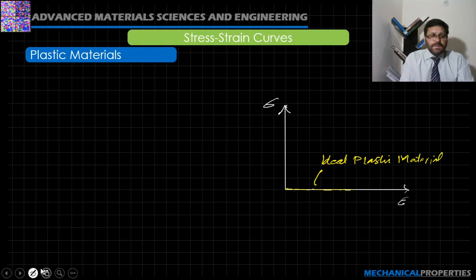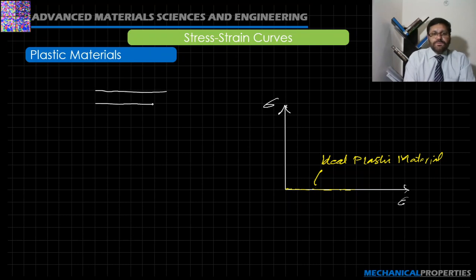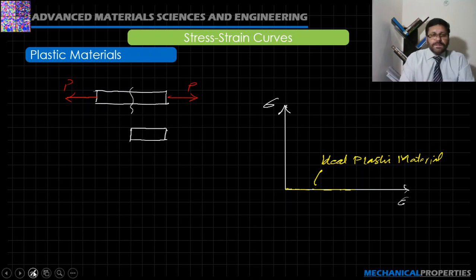And if we take the example of the specimen, let's say we have a specimen subjected to tensile loading, and using the section method, let's say the applied load is continuously increasing, and the value of the internal resistive force remains 0.